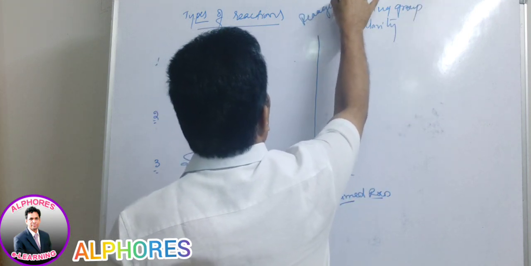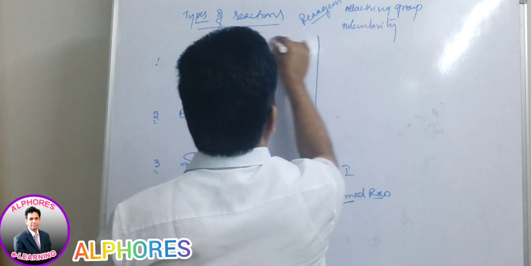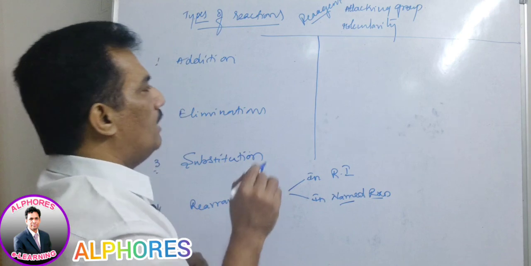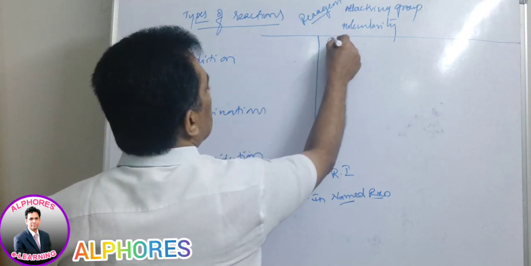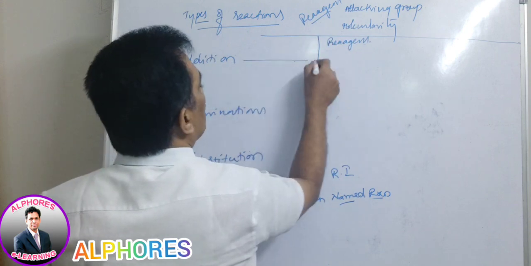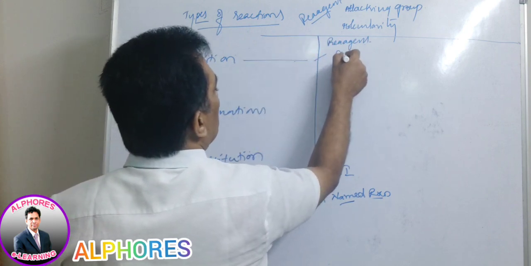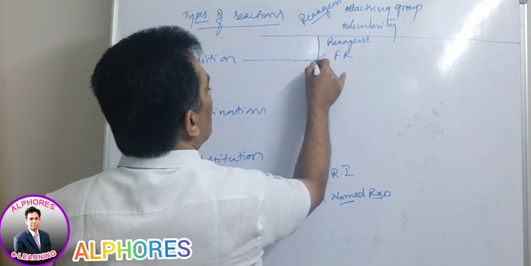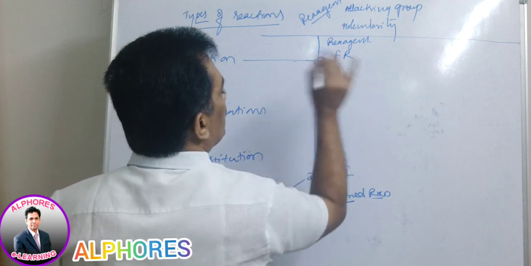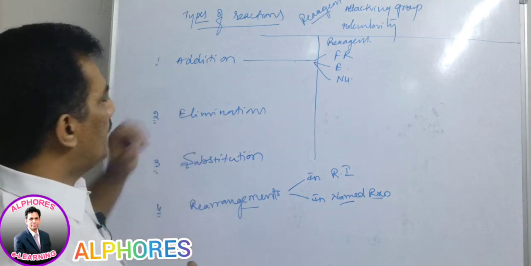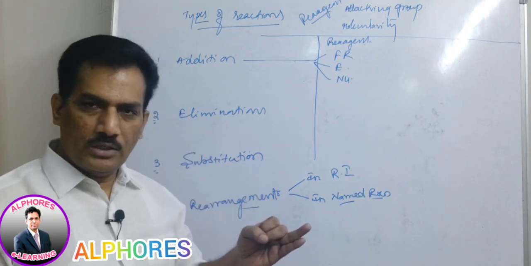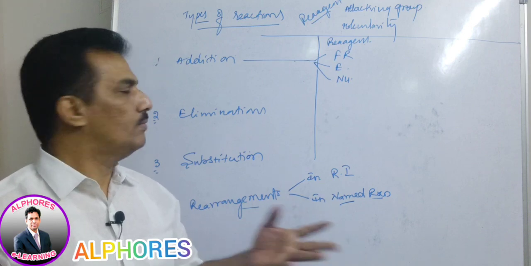So first of all, let us consider the reagent. These are the different factors to classify these. And first let me give the reagent based. The reagent here for addition, it may be free radical, it may be electrophilic, it may be nucleophilic. So addition reactions are of three kinds: free radical addition, electrophilic addition, nucleophilic addition.